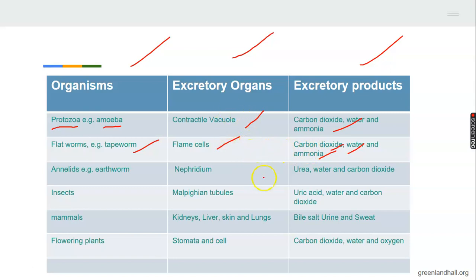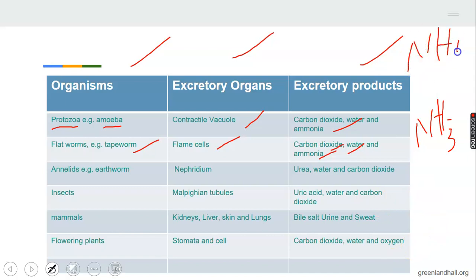Remember, ammonia is different from ammonium. Ammonia has the formula NH3. That is our ammonia. While our ammonium has the formula NH4. So don't write ammonium where you are going to write ammonia.